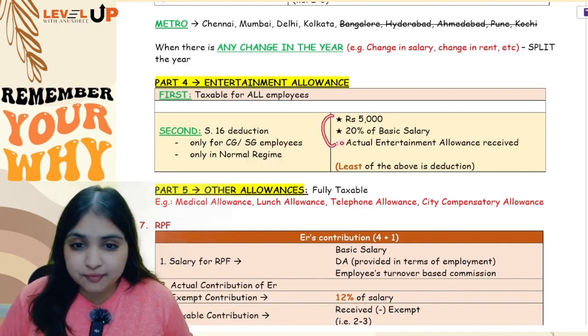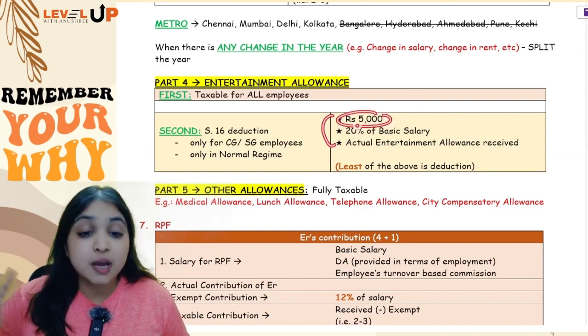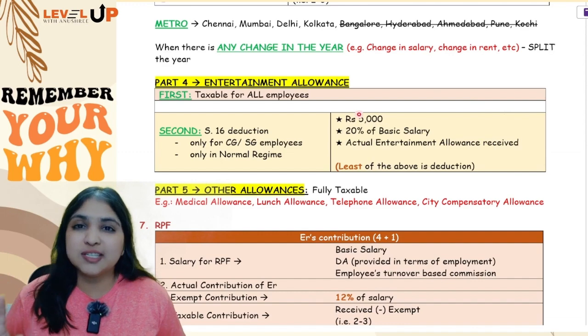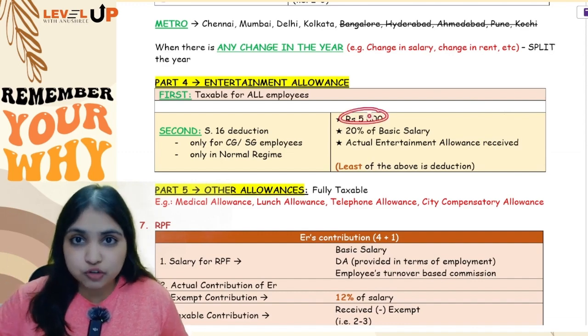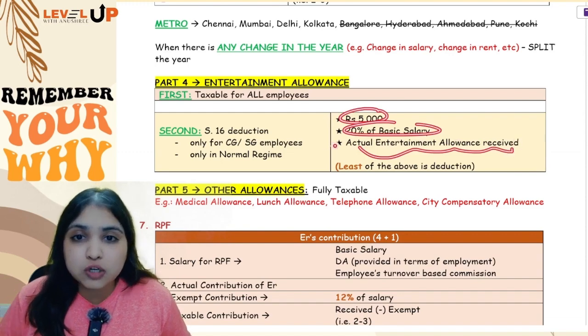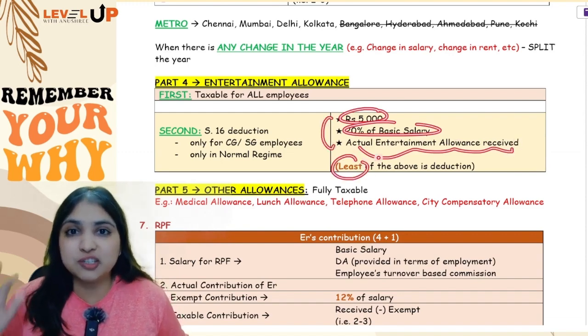It depends upon three factors. Point number one, 5,000 rupees. Point number two, 20% of basic salary. And point number three, how much entertainment allowance have you received? Out of these three numbers, whichever is the least number, that is what your section 16 deduction will be. So 5,000 rupees, 20% of basic salary, actual entertainment allowance received. Out of these three, whichever is the least will be your section 16 deduction.